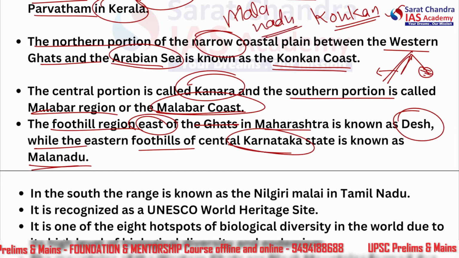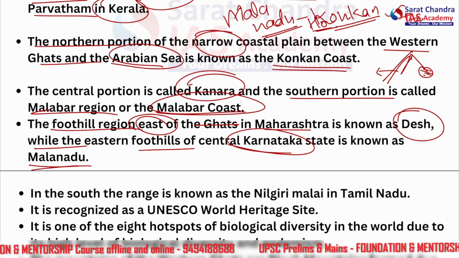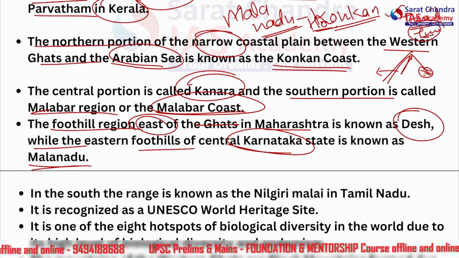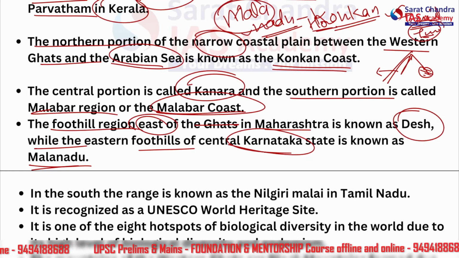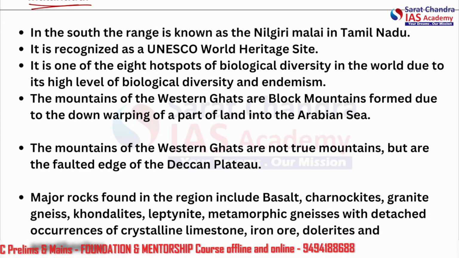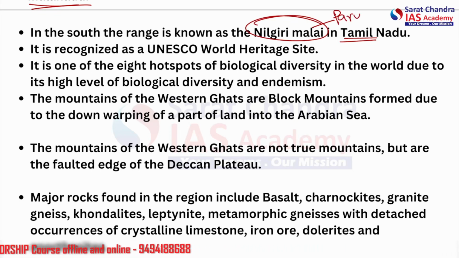Nadu basically means home. Okay, such as the Tamil Nadu, so home of the Tamils. Tulu Nadu, the home of the Tulus. So Malanadu means the home of the Malas. Okay, in the south, the range is known as the Nilgiri Malai in Tamil Nadu. Mala means mountain or Parvat. Okay, so Malai means the Nilgiri Parvat in Tamil Nadu.